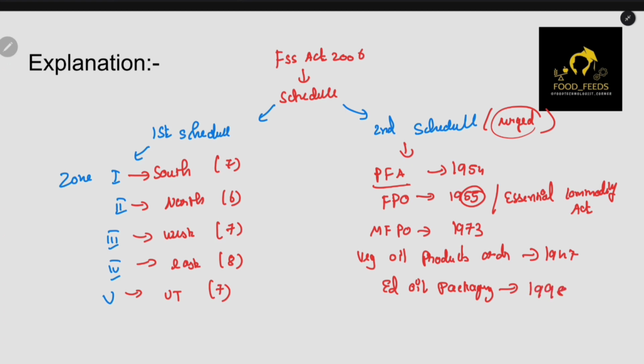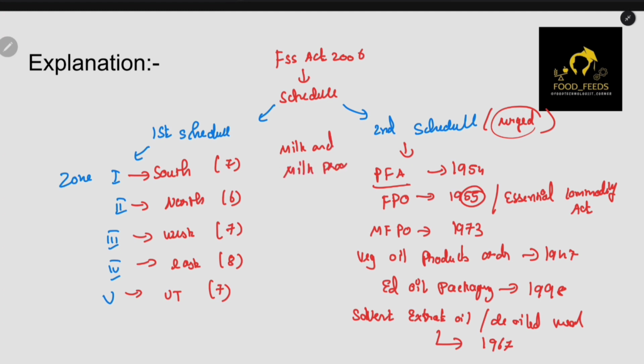Remember this. And the Solvent Extracted Oil and De-oiled Meal order, both of these came in 1967. One more important one is the Milk and Milk Product Order. The Milk and Milk Products Order came in 1992. So these are some important dates which you have to consider.